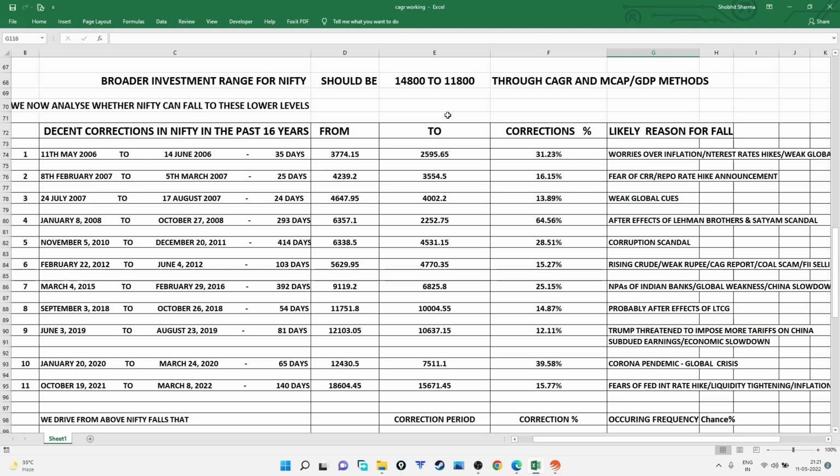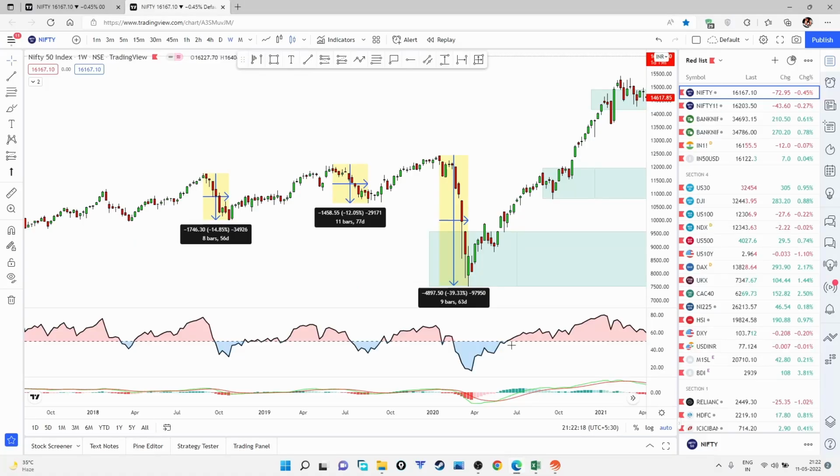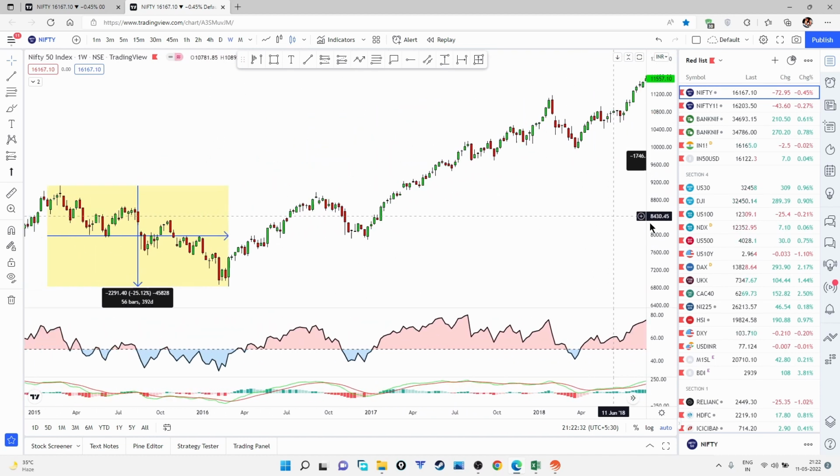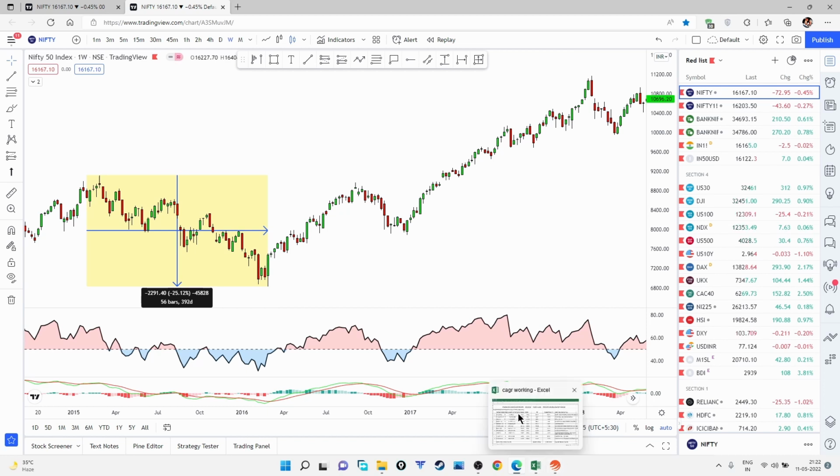Now in that video we discussed that through the technical chart of Nifty we will try to analyze whether such falls are possible or whether these kinds of falls have happened in the past. So we tried to analyze the Nifty long-term chart, the 16 years chart. We noted down whatever significant falls have happened in the past 16 years, like the one shown here with yellow. These falls have been noted down and tabulated here in the Excel sheet.